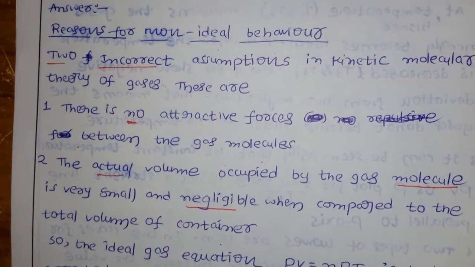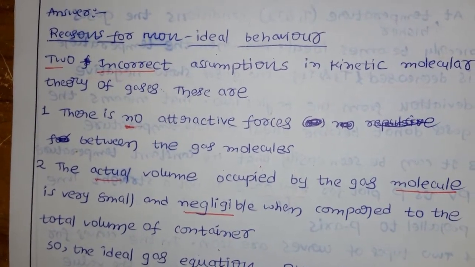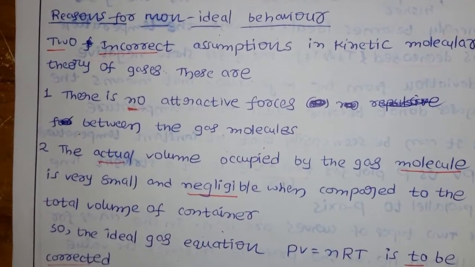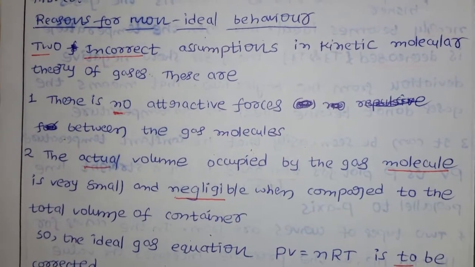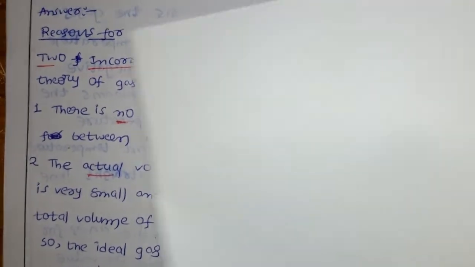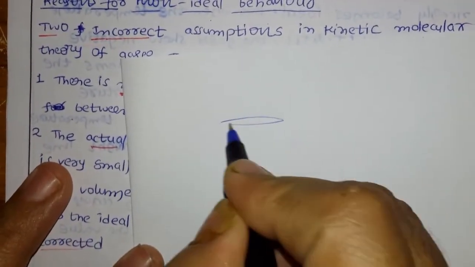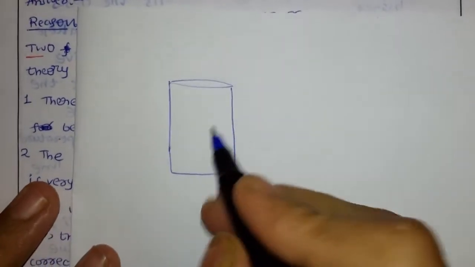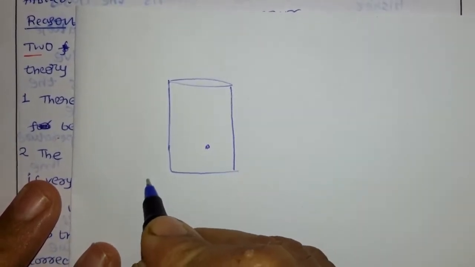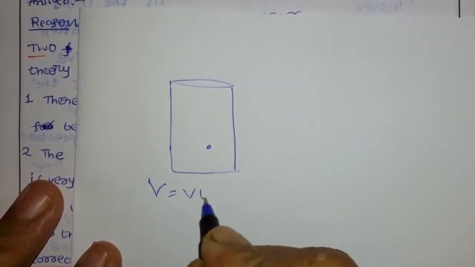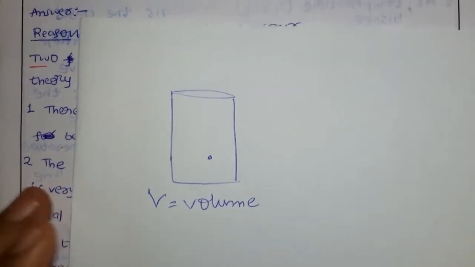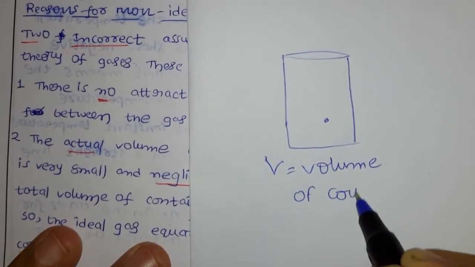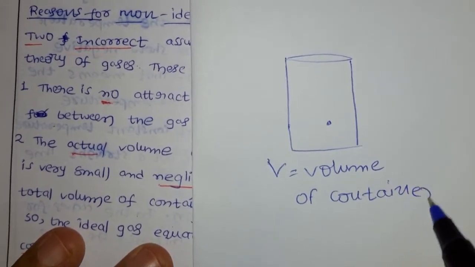So what is the meaning of this one? Actually the gas molecules have some volume. You should be very careful here. Let us discuss: we have one container, and I assume this is the volume V, the volume of the container.